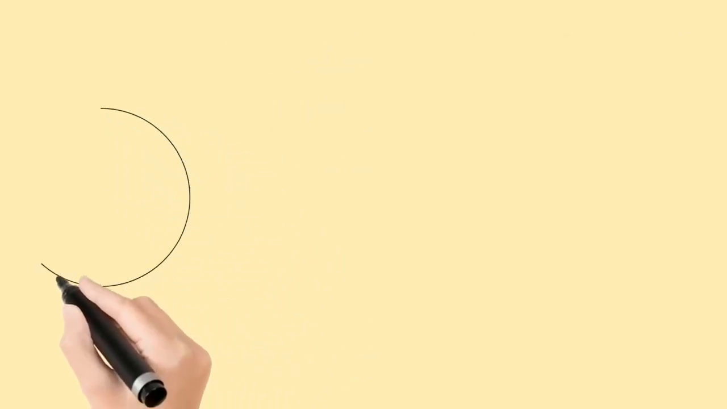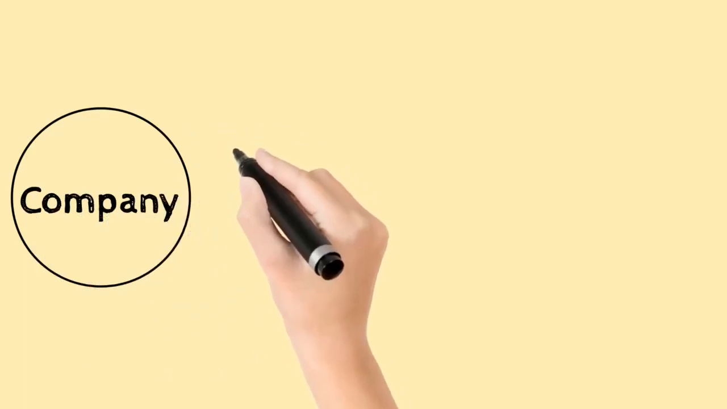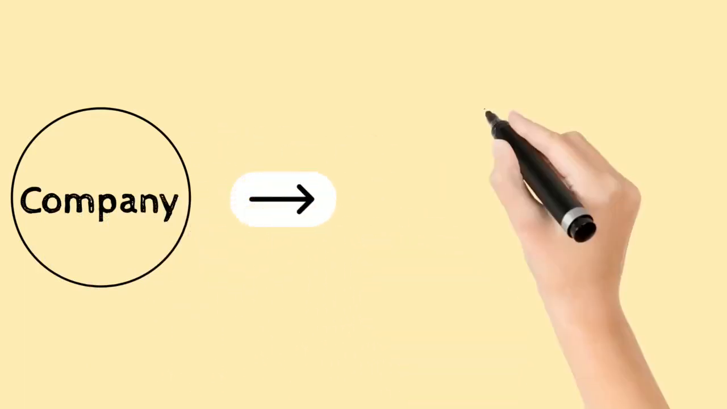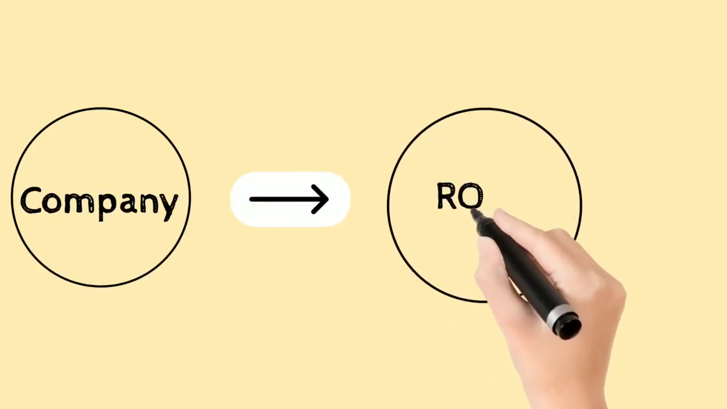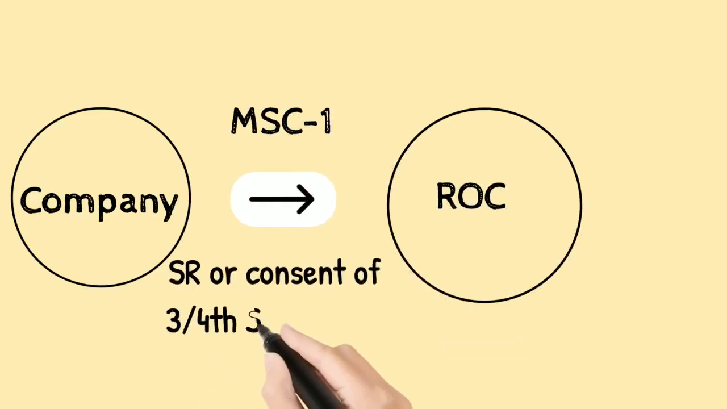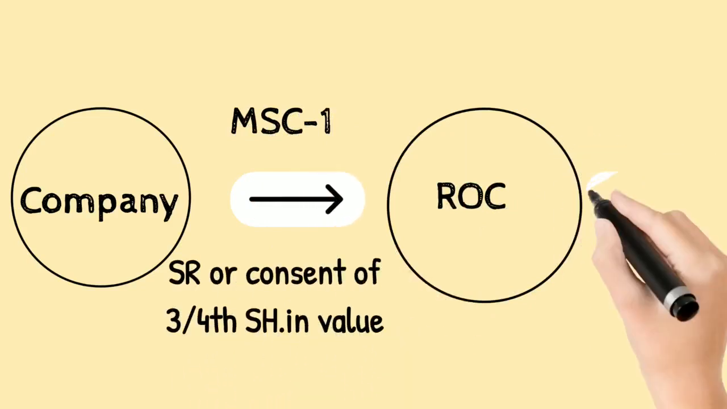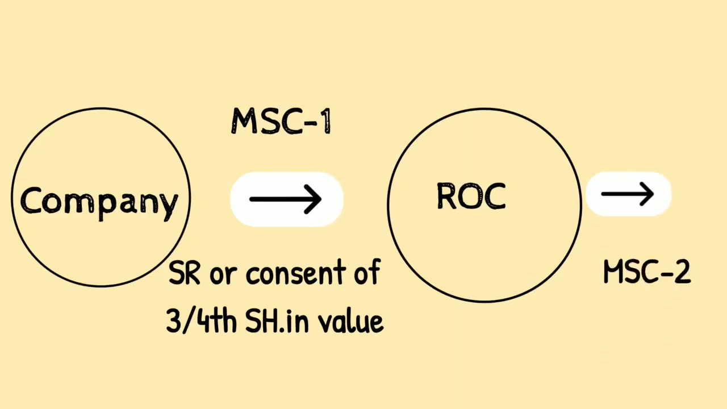Now, how will a company obtain the status of dormant company? To obtain the status of dormant company, the company shall file Form MSC1 along with the prescribed fee after passing a special resolution in general meeting to this effect, or by obtaining the consent of at least 3/4 shareholders in value. After considering the application, ROC shall issue the certificate in Form MSC2.